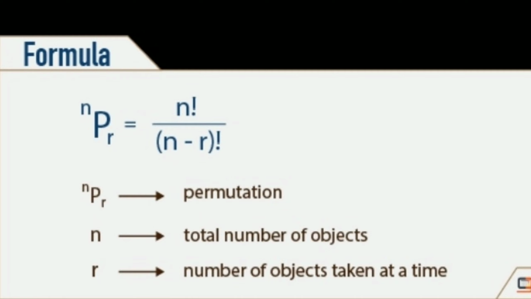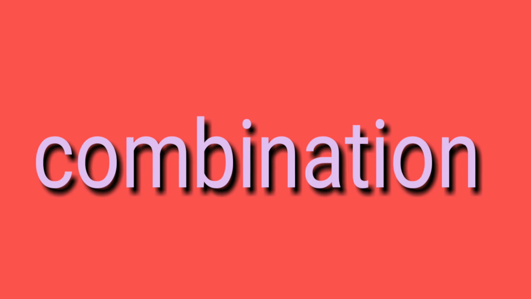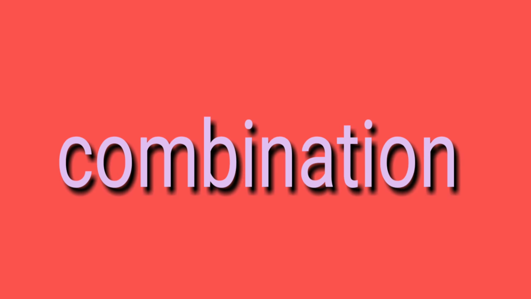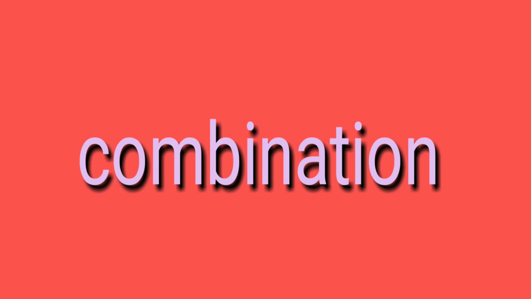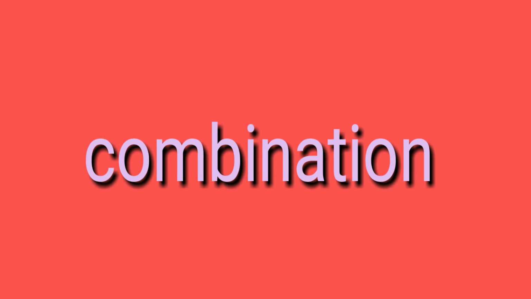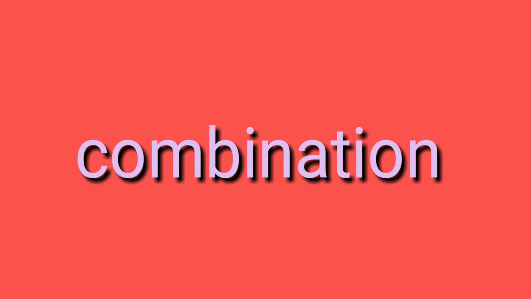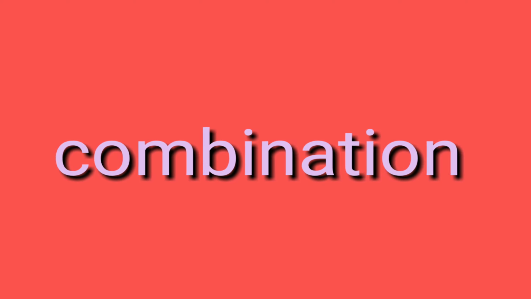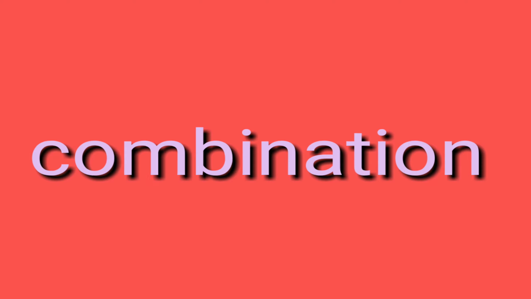The given slide shows the formula for the permutation: nPr equals n factorial upon (n minus r) factorial. nPr means permutation, n is equal to the total number of objects, and r is equal to the number of objects taken at a time. The new term is combination: 3 colors for a single poster. A case where order doesn't matter is called a combination. The number of possible combinations will always be a fraction of the number of possible permutations.